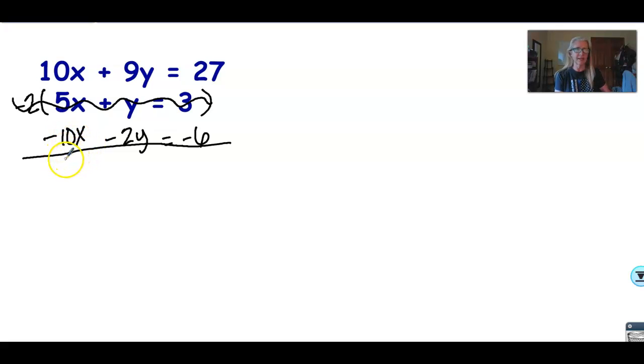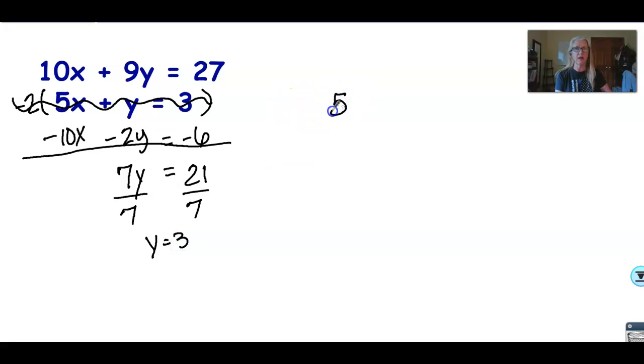Never did get the hang of this writing board. The 10x's cancel out. That's positive 10x, negative 10x. Those are gone. I add positive 9y and negative 2y. That gives me a positive 7y. And 27 minus 6 is 21. Divide both sides by 7 to get y by itself, and I know y is 3.